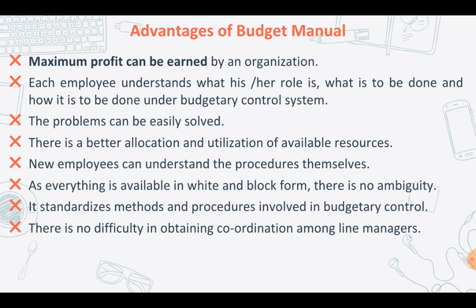And next, problems can be easily solved because as per the budget manual, we already have a standard that has been fixed. We have a budget standard, and based on that, if there are any deviations, we'll be able to figure out the problem easily and solve those problems. Additionally, there is a better allocation and utilization of available resources because they try to make the most optimum utilization of the available resources by making sure that the budget has been allocated properly.